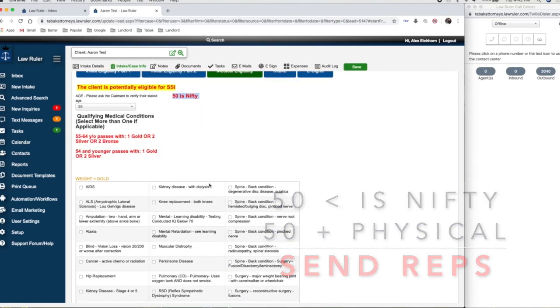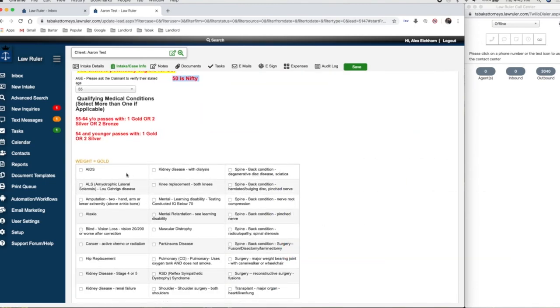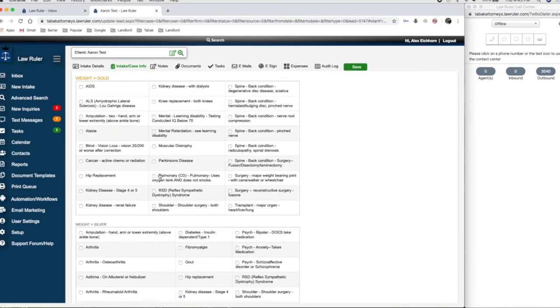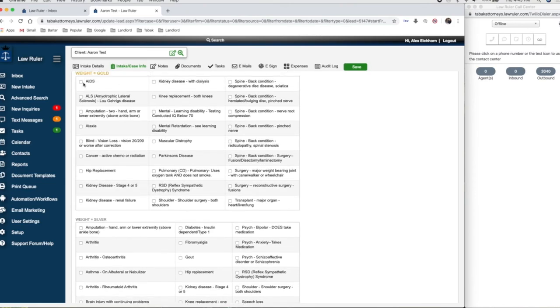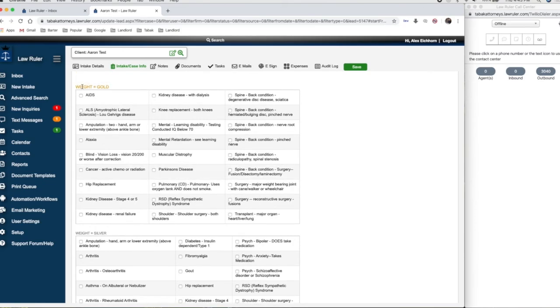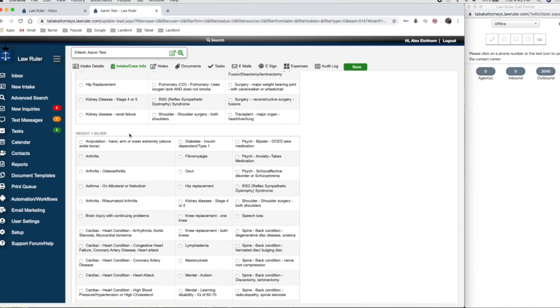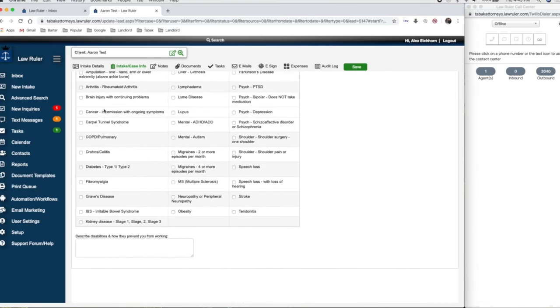Down below, we have the opportunity to talk with the individual and get a better idea as to what exactly is going on. For each condition, we try to have a comprehensive overview, so we have, in alphabetical order, the most common conditions that do result in disability, weighted gold, silver, and bronze.